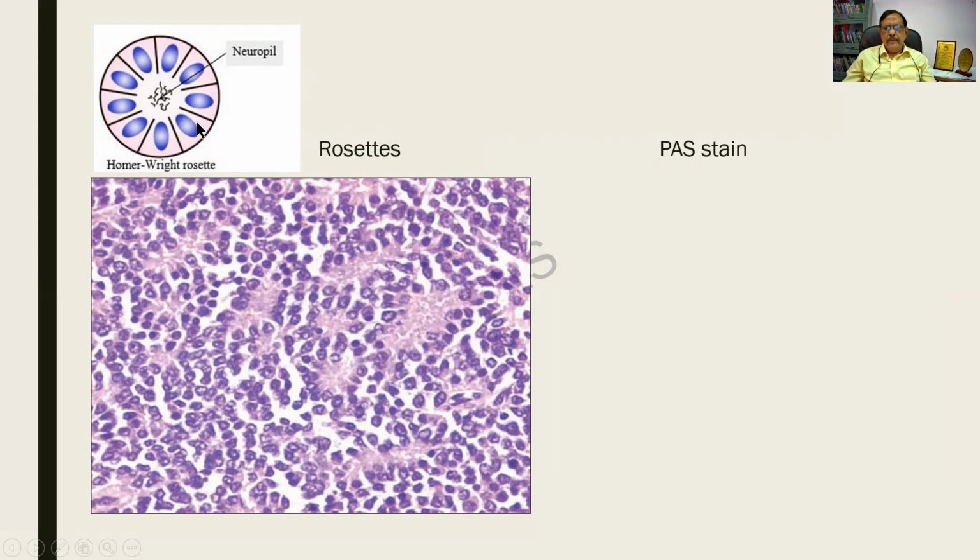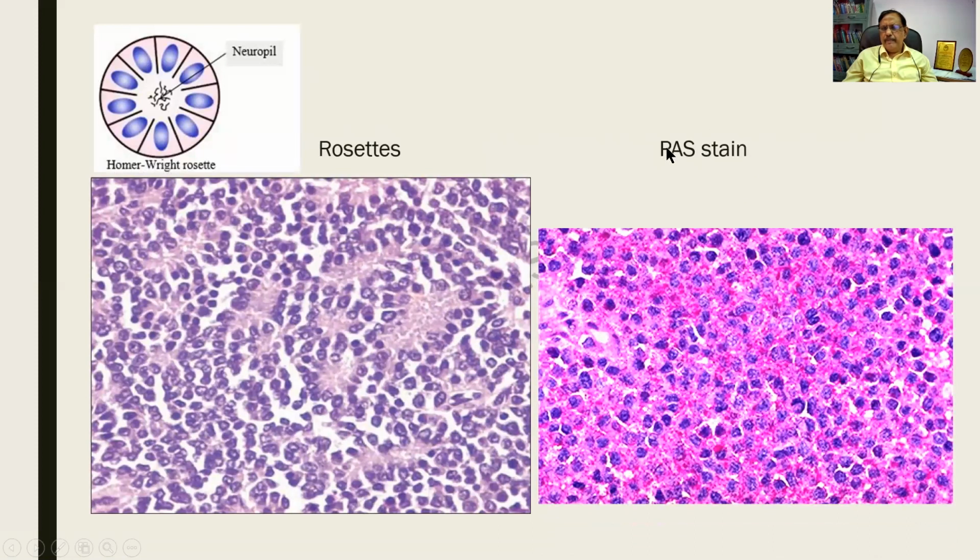So this is the one. I want you people to draw this diagram. Very easy to draw. Central fibrillary material surrounded by tumor cells. There is another rosette called pseudorosette, which will occur around blood vessels, etc. So please remember this. It can be asked as an MCQ, otherwise it will fetch you marks also. You must be able to describe a Homer-Wright rosette.